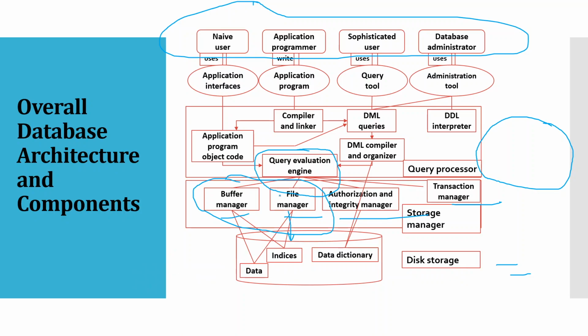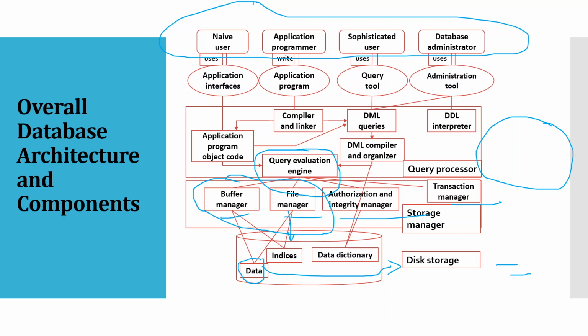The file manager mainly communicates with the data actually stored in disk storage. The file manager fetches the data from the database, which is stored at a physical location, and the buffer manager also fetches the data from the database.